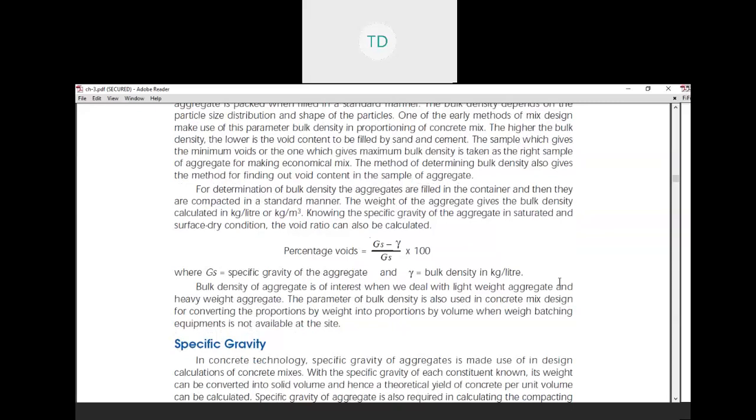Heavyweight aggregate: the parameter of bulk density is also used in concrete mix design for converting the proportion by weight into proportion by volume when weight batching equipment is not available at the site.